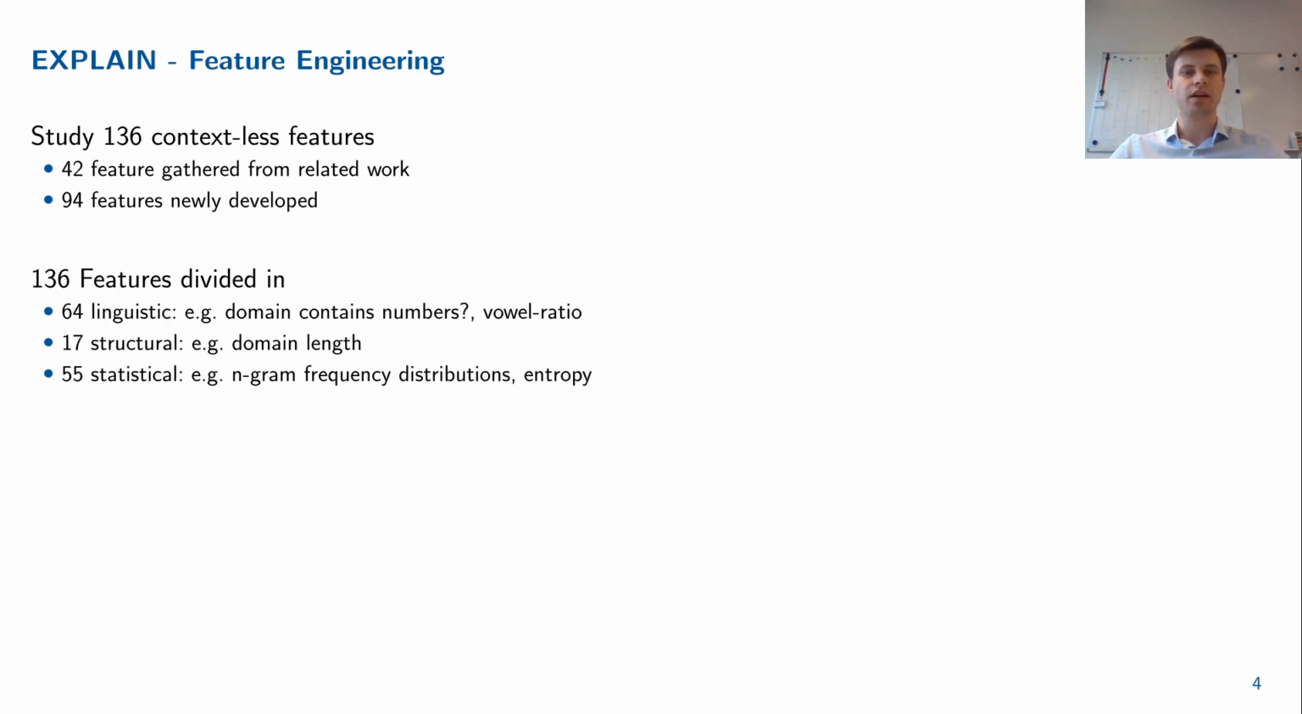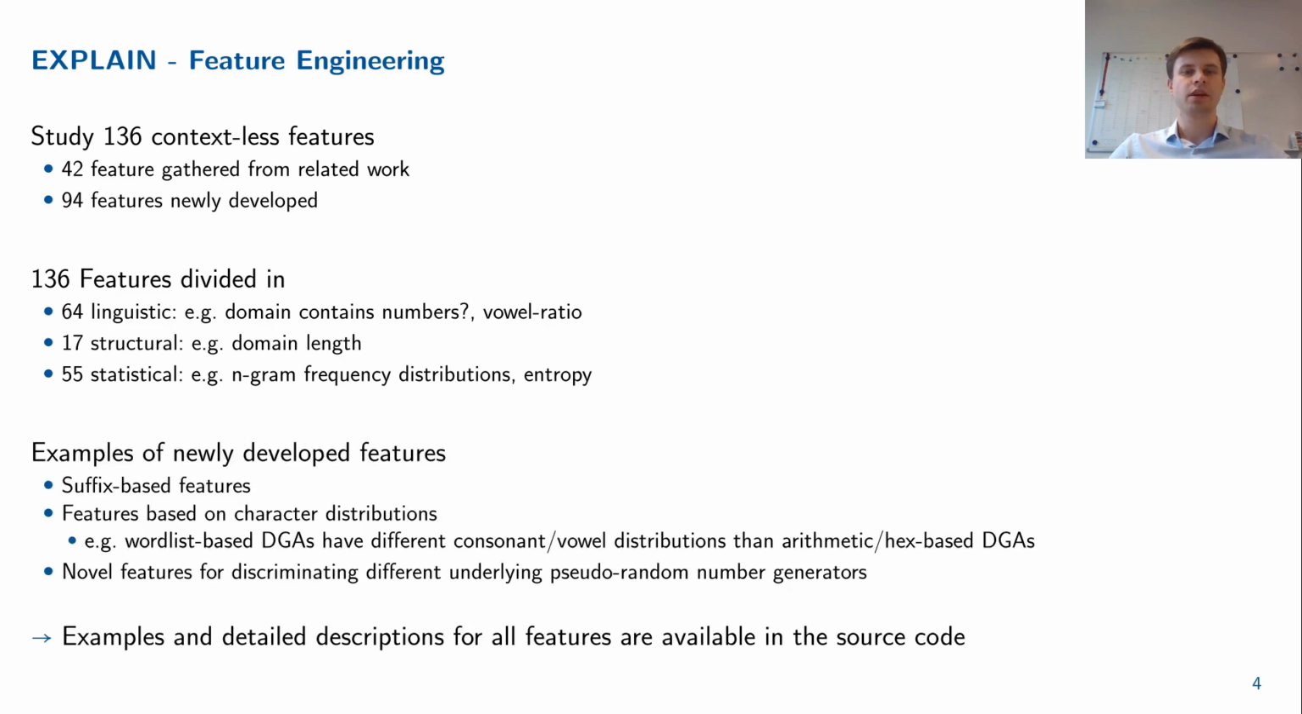Structural features, on the other hand, investigate structural properties of a domain name, such as the domain length. Statistical features capture statistical properties of a domain name, such as the frequency distribution of certain n-grams or the entropy. Regarding the newly developed features, we introduced, for example, simple features that attempt to distinguish DGA families based on the used suffixes in their generated domains, because different families use different sets of suffixes.